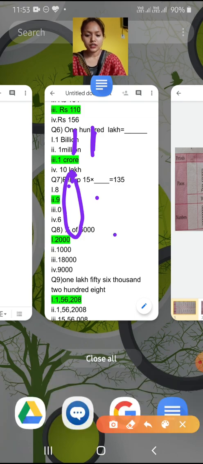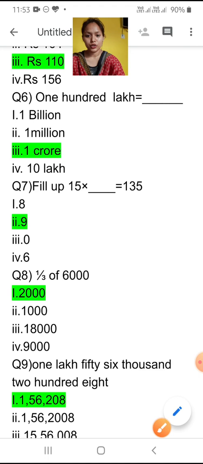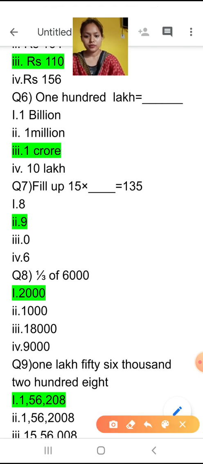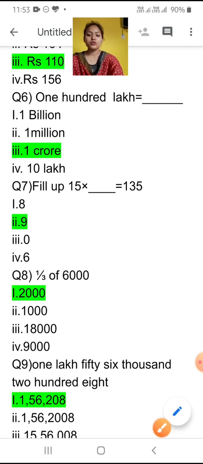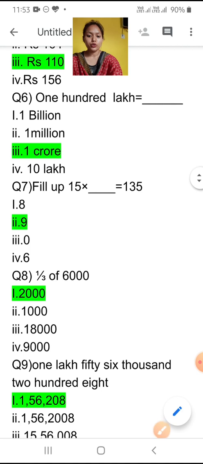So 100 lakh is equal to 1 crore. Now fill in the blanks. 15 multiplied by dash is equal to 135. What multiplied by 15 will be 135? So 15 multiplied by 9 is 135.